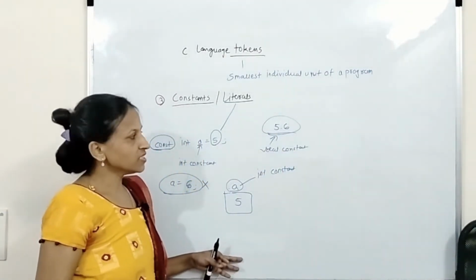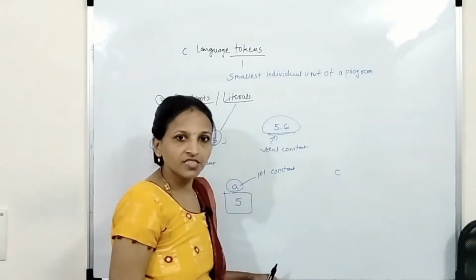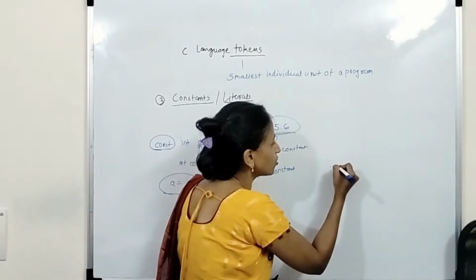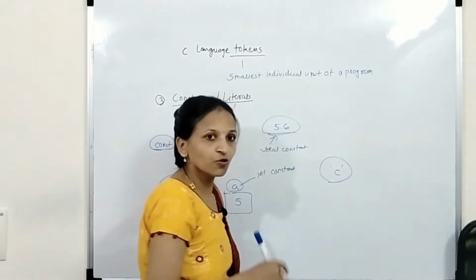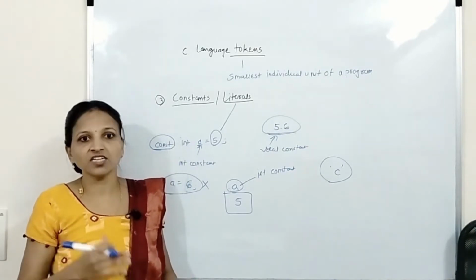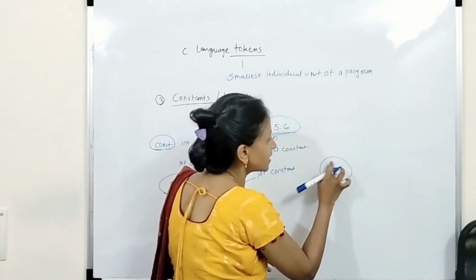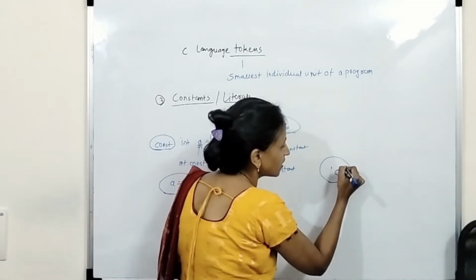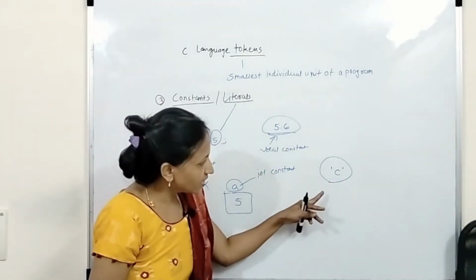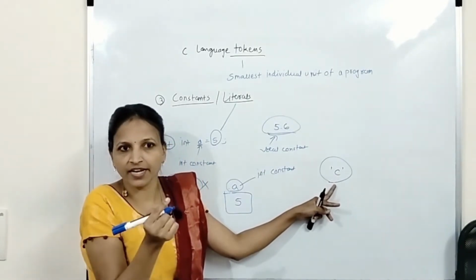Now the next one: suppose I am writing any character like C in this way, but it is enclosed inside single quotes. There is one rule. Suppose you want to mention any character in a C program, then you have to compulsorily enclose it in single quotes in this way. Then that is called a character, one individual character.